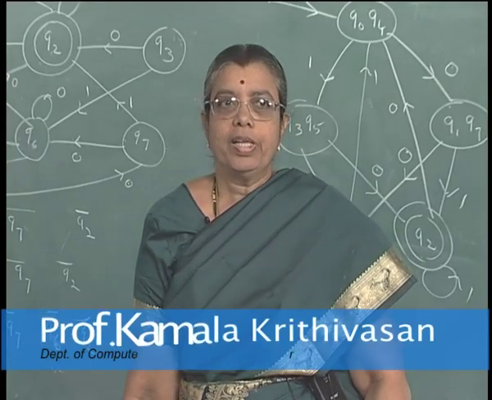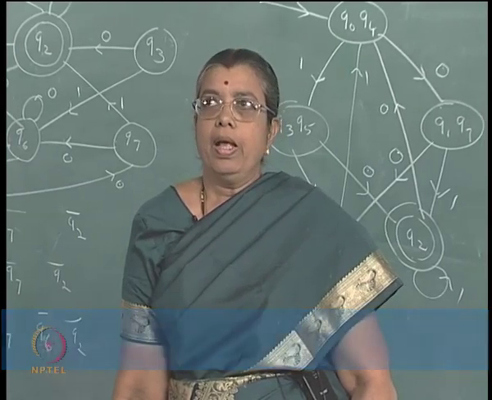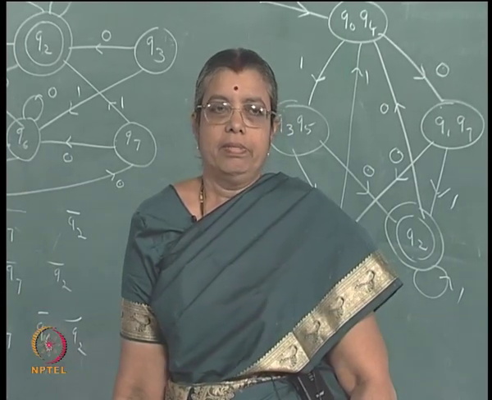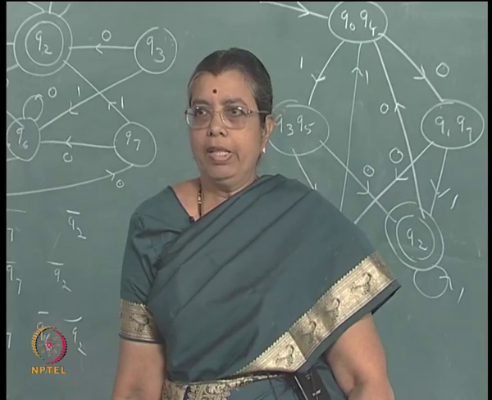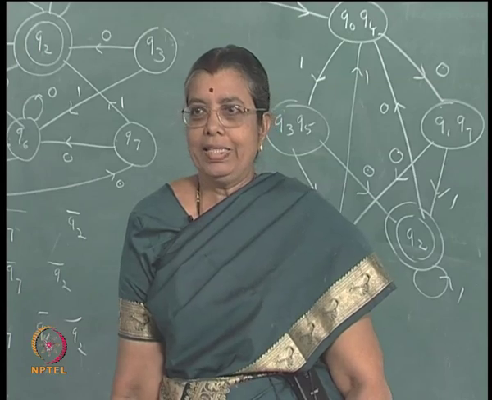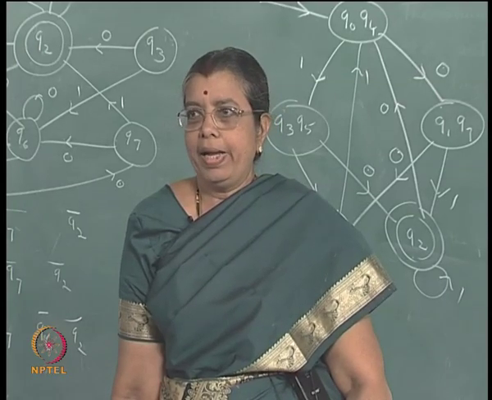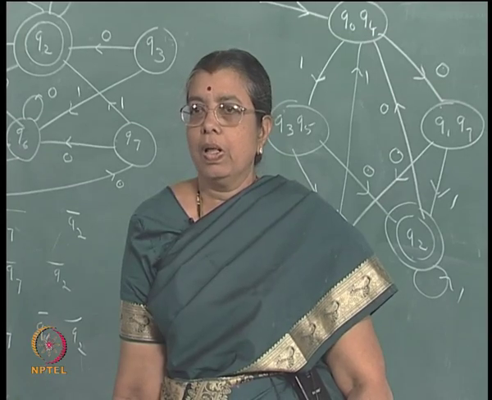So, this is about minimization of DFSA. Next, we have to consider finite state automata with output, which we have earlier considered in the first class, like serial adder, parity checker and so on.